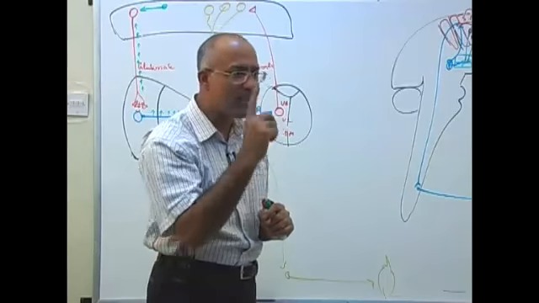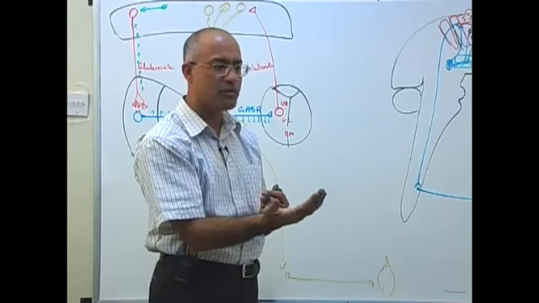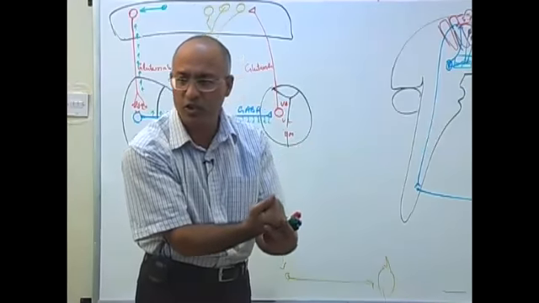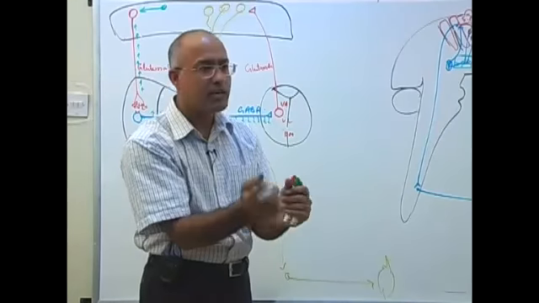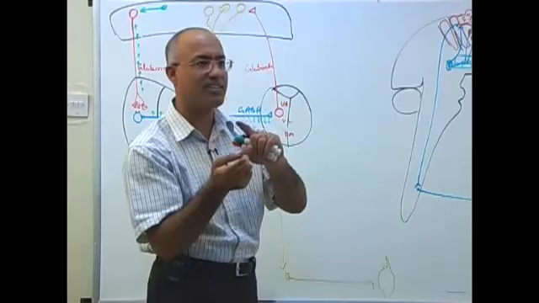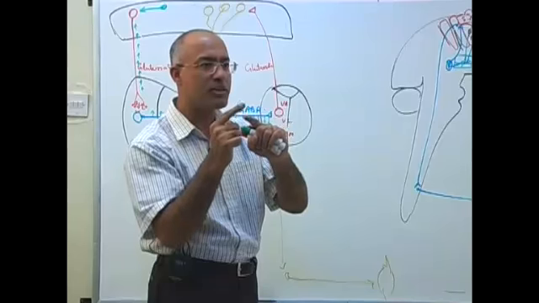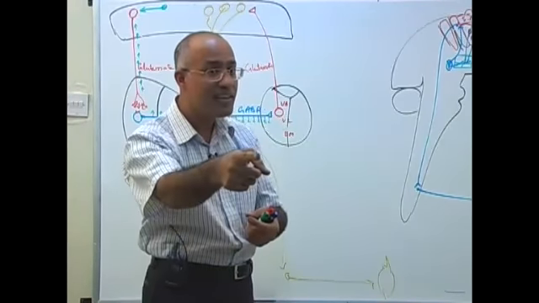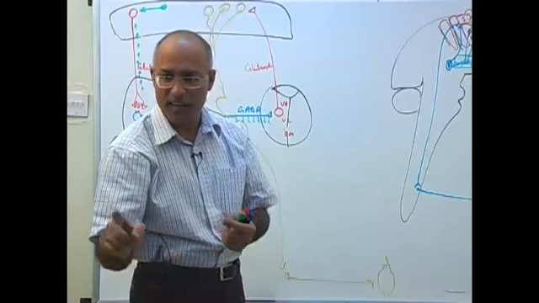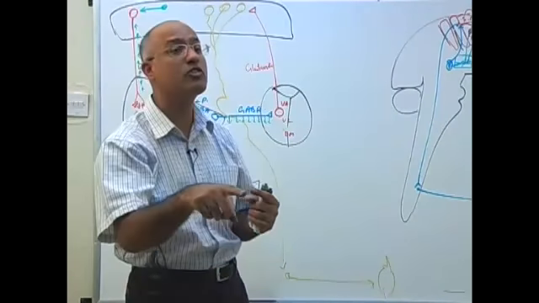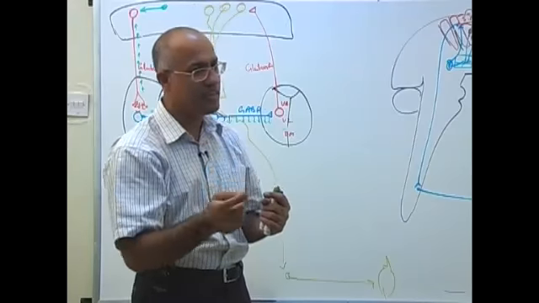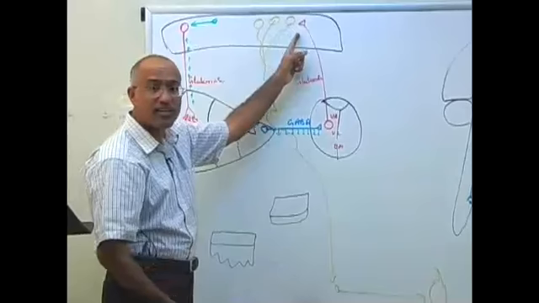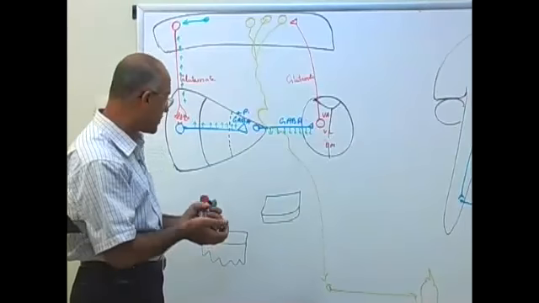Now, one thing which is important, as I told you, if I have to close my hand, flexors should contract, but at the same time extensors should relax. It means the basal ganglia should have two pathways. One pathway should be stimulatory to some muscle group, another pathway should be inhibitory to the other group. It means the agonist should be stimulated and the antagonist should be inhibited. So there should be one more pathway, because this pathway is only stimulatory. Now we'll talk about the second pathway.